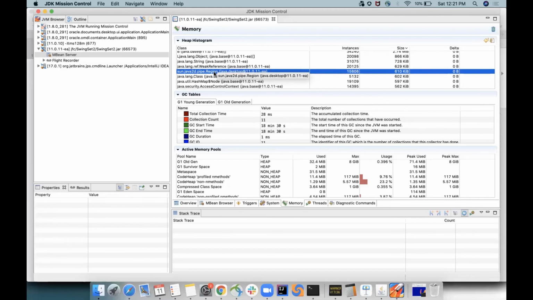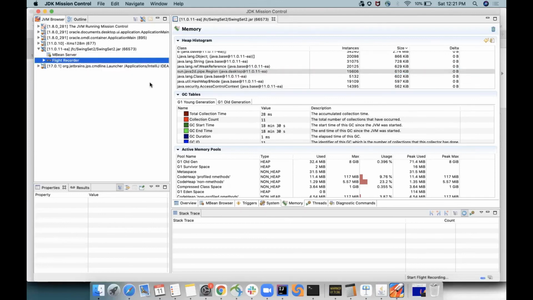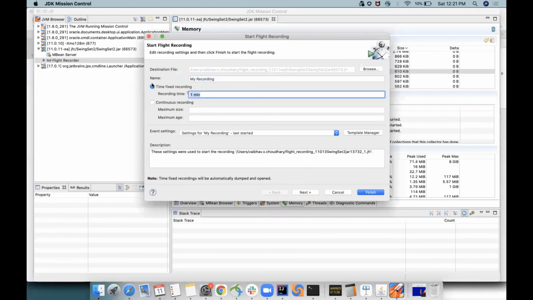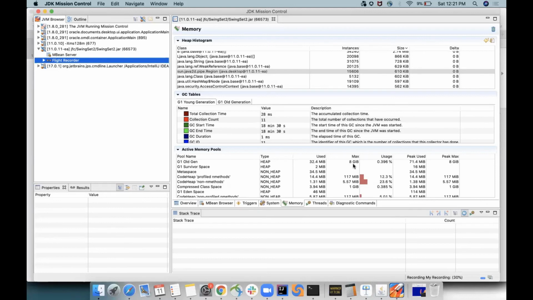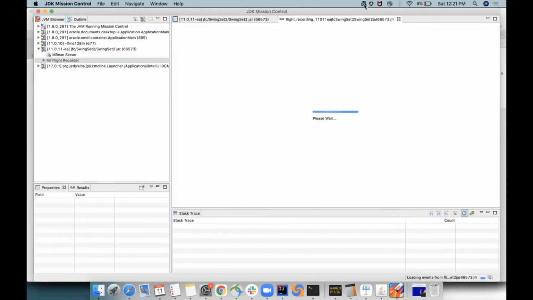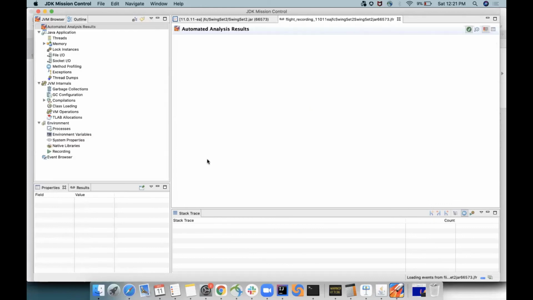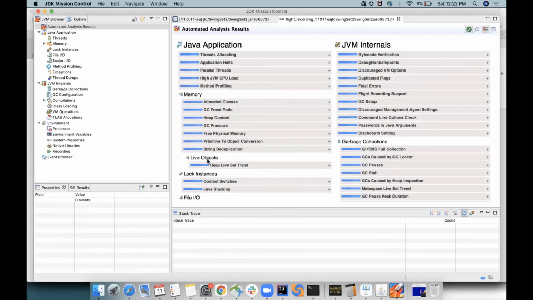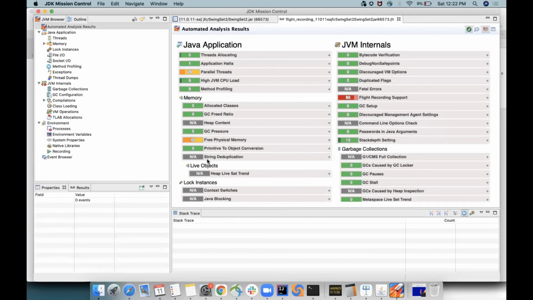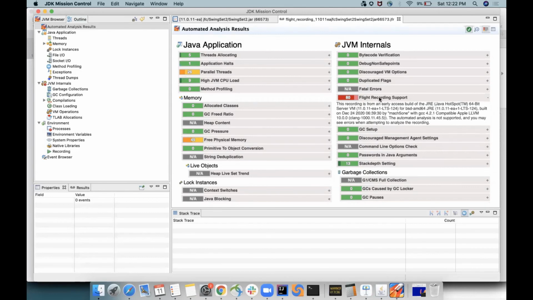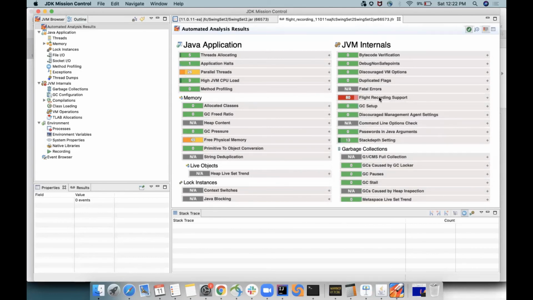In the flight recorder, it will tell you. Let me reduce the time so that we can save some time. So now I have done a flight recorder. People keep recording the application like this, and flight recorder will definitely pop out with your automated analysis results. This is the automated analysis result, and for this application, everything runs good. I don't know why this flight recorder support is 80%, because it is complaining that your GCC version is not compatible.